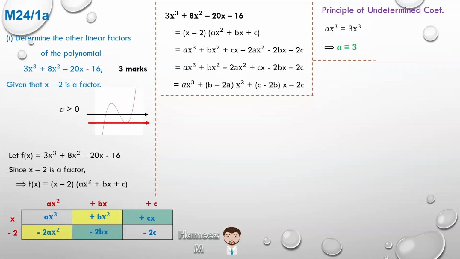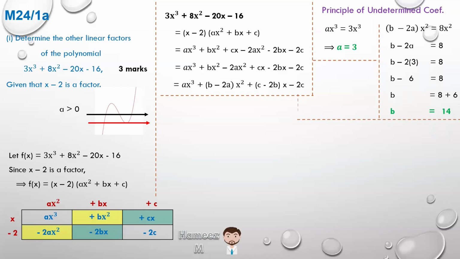Let's do the same now for the terms in x squared. So we have b minus 2a, x squared, in the fifth line, in the bottom line there, is equal to what's on top: plus 8x squared. And if we divide through by x squared, we're going to get b minus 2a is equal to 8. And we know a is equal to 3, so we can substitute for that. B minus 2 times 3 is equal to 8. We just solved for a. So b minus 6 is equal to 8. As such, b is equal to 8 plus 6, which means b is equal to 14. I'm trying not to skip steps so students can follow, for those who are having problems.